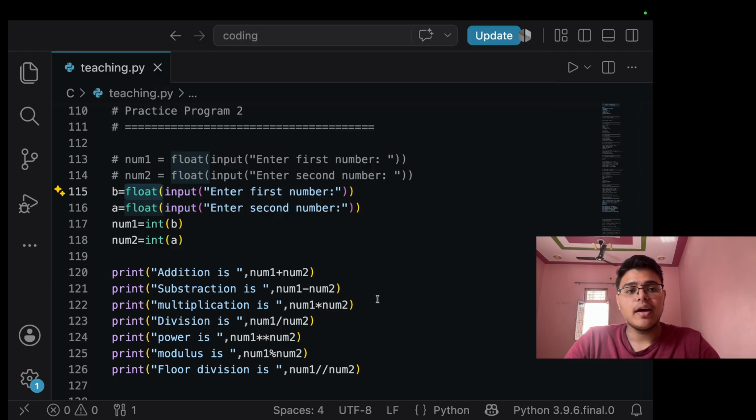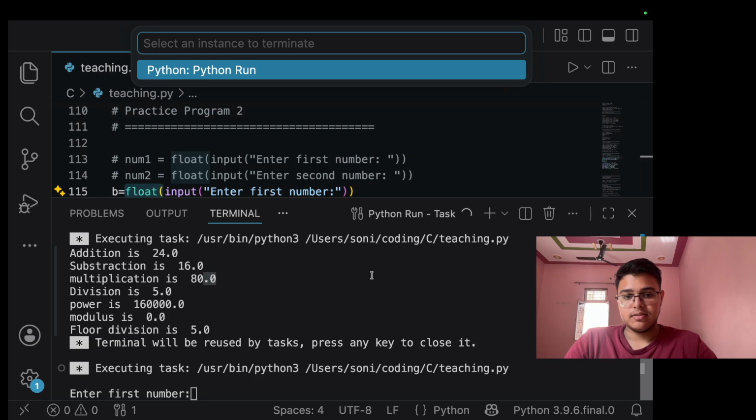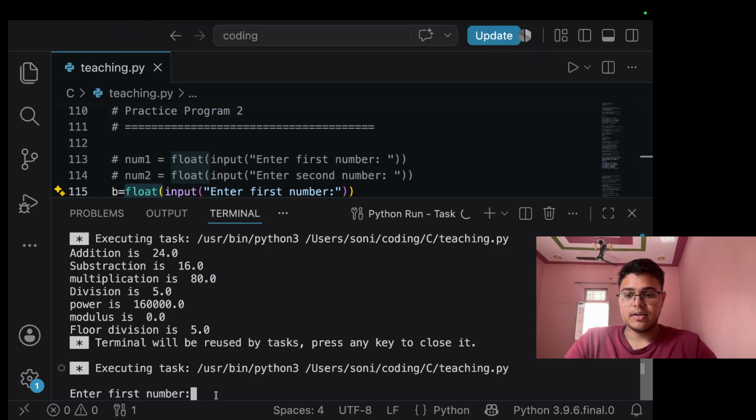So now if I run it, what do you think? There will be 1.0, like the decimal number. Let's see. I'll take the numbers again the same, 20 and 4.